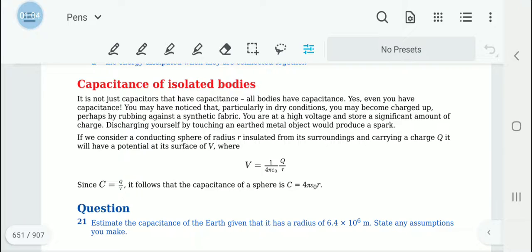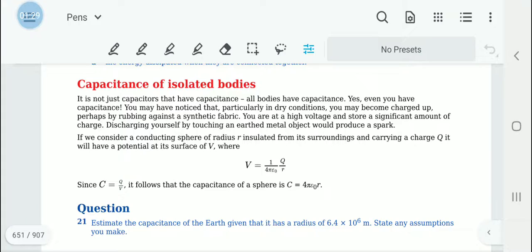That means there would be sparks generated. So we can get rid of these charges that develop by discharging them, by touching an earthed metal object. There would be a spark that would generate.